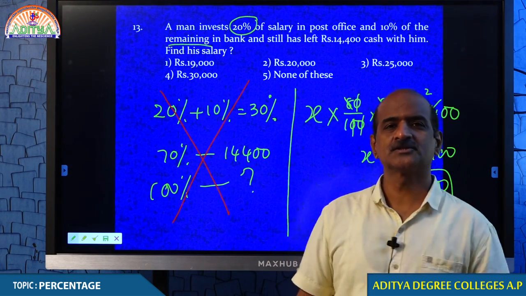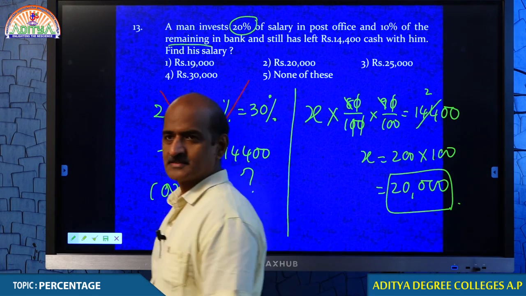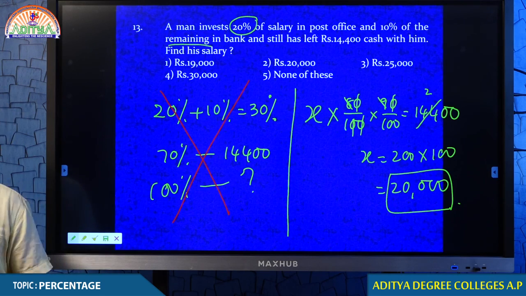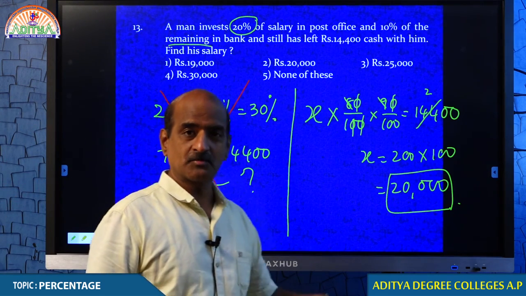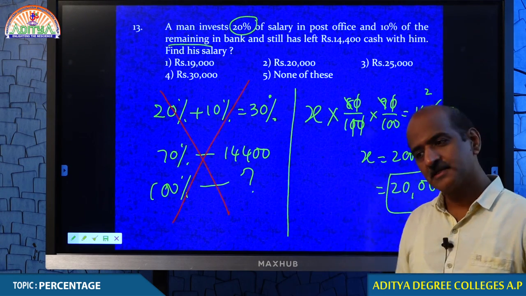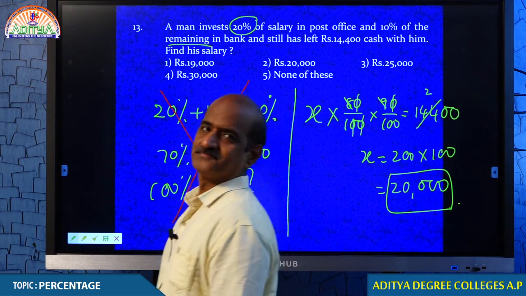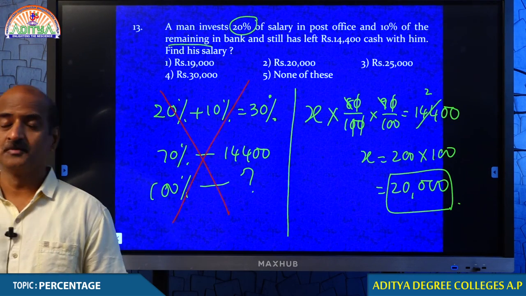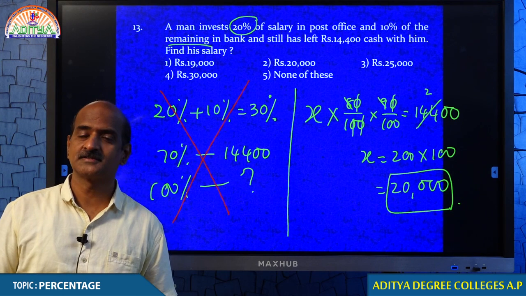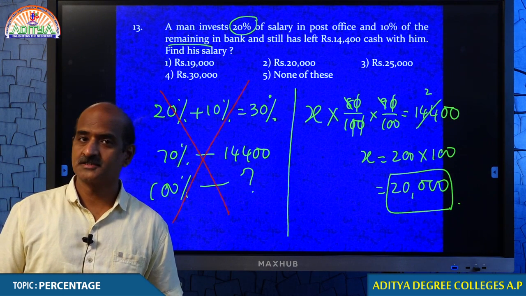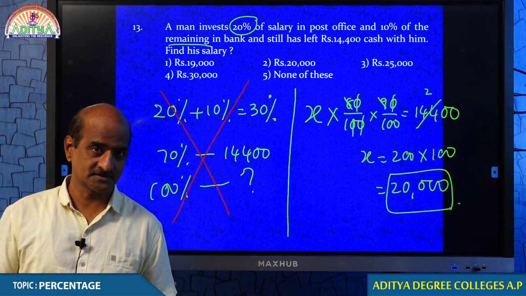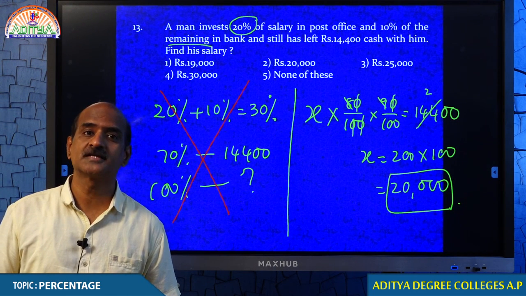The complication in this question, the point in this question is 10% of the remaining. If the concept of remaining is not there, probably we have straight away added 20 percent and 10%, but 10% of the remaining. You will be able to understand the logic if you are fully concentrating, my dear students. You must concentrate, it is mandatory that you must fully focus on what we are discussing. This is a matter of skill.